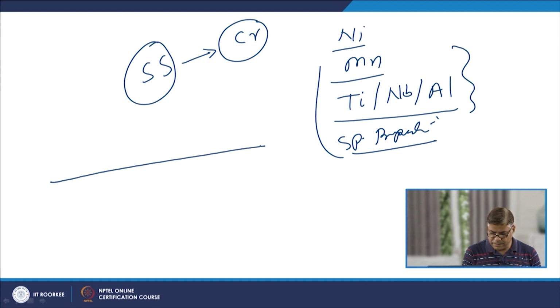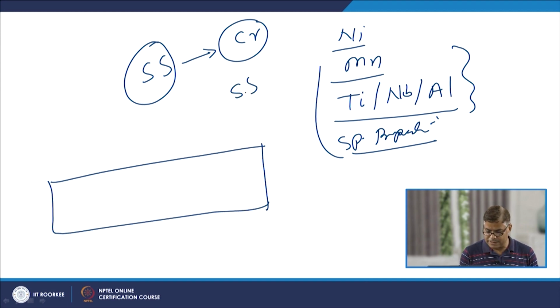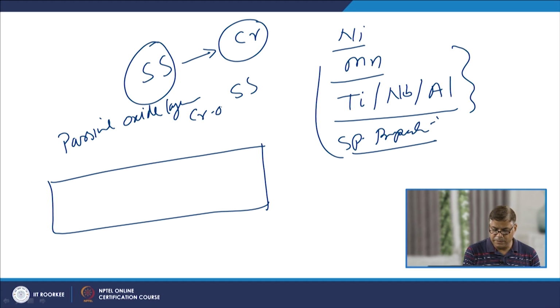This behavior of the stainless steel is attributed to the formation of the passive oxide layer of the chromium oxide at the surface.